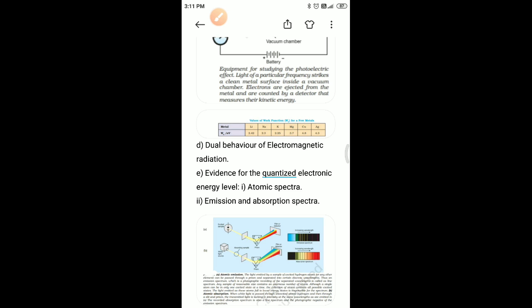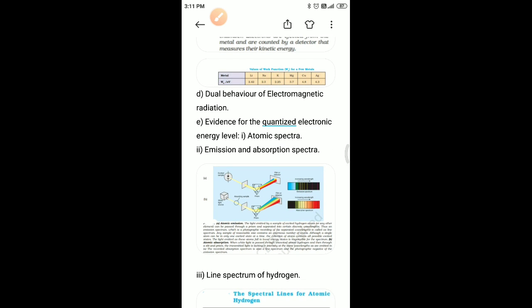So here we'll discuss the next part, evidence of the quantized electronic energy levels. In this we will discuss atomic spectra, emission and absorption spectra, and the line spectrum of hydrogen. These three things we'll discuss.